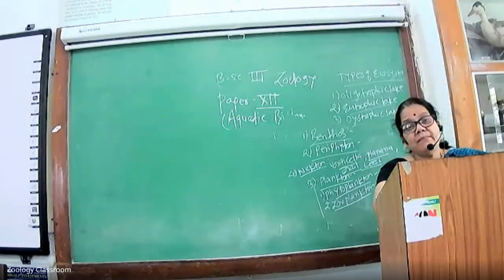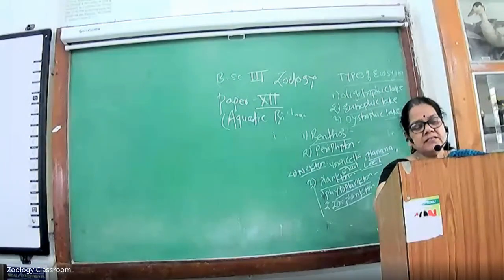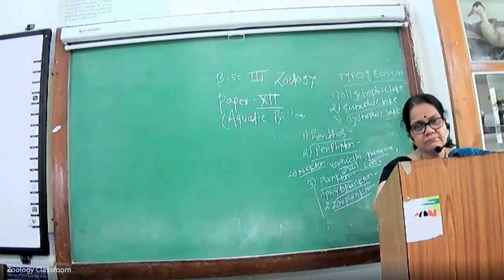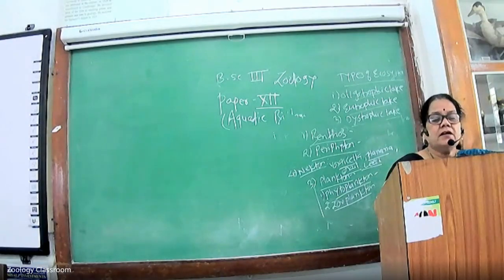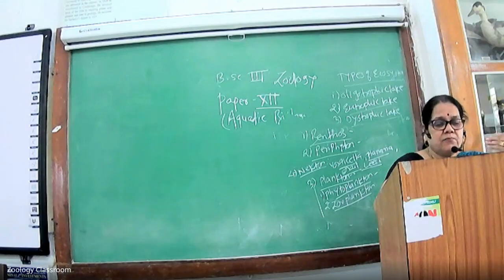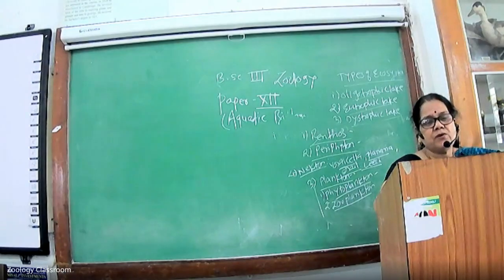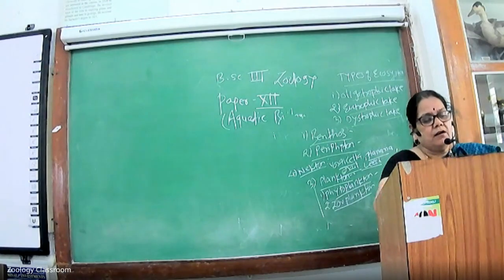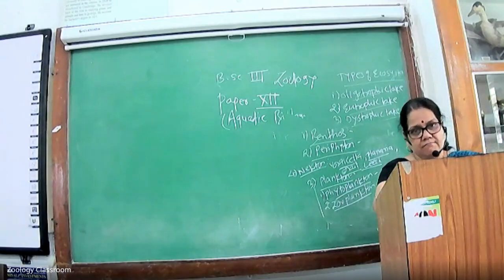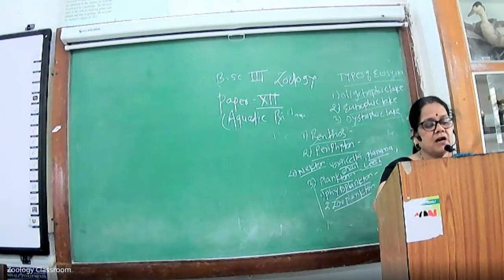Next is the Platyhelminthes. Platy means flat, helminthes means worm. The body is also dorsoventrally flattened. An example is planaria. Next, pond fauna, rotifers. For example, rotifers and Brachionus.